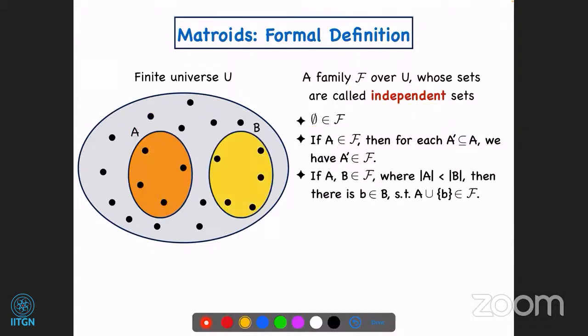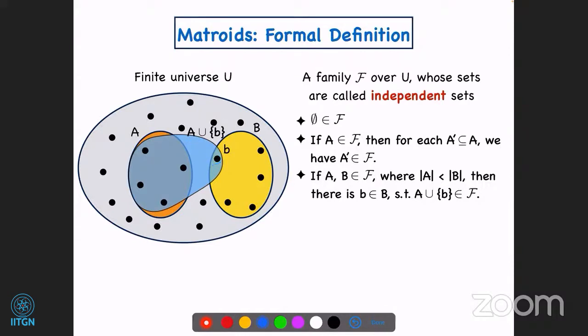So the third property is that if there are two sets A and B in your family F, and if the size of A is smaller than that of B, then you can pick an element from B and add it to A. Actually, this should be B minus A. So if you have a larger set and a smaller set, you should be able to find an element in the larger set such that if you add this element of B into your set A, then you still get an independent set. The set is still in your family. Okay, so this is called the exchange property.